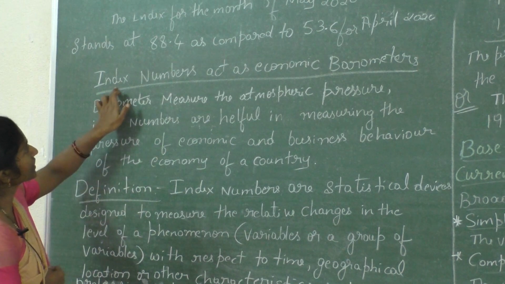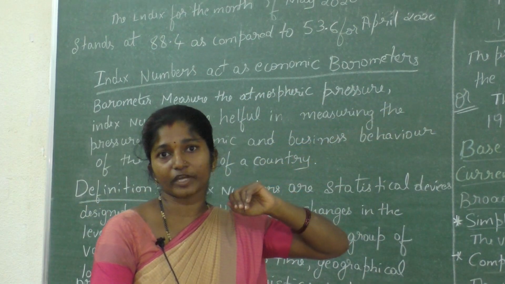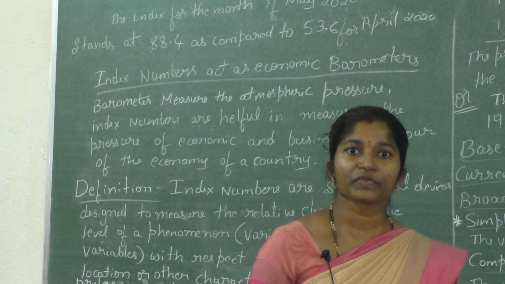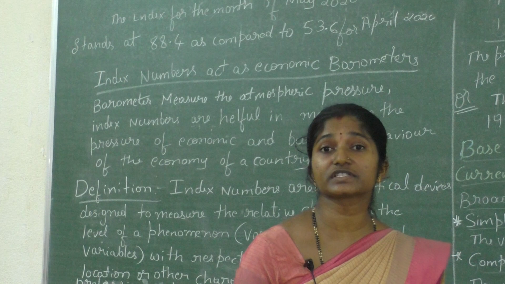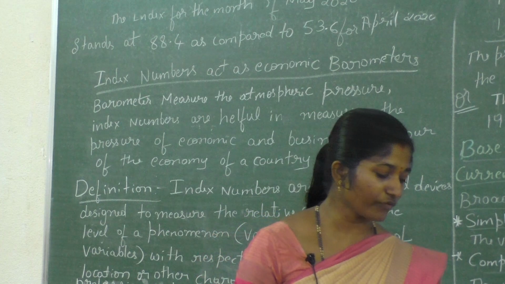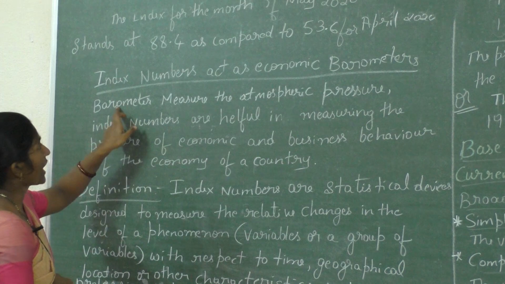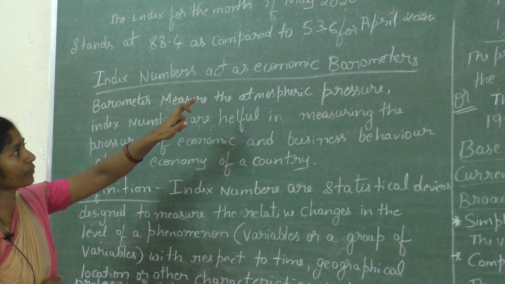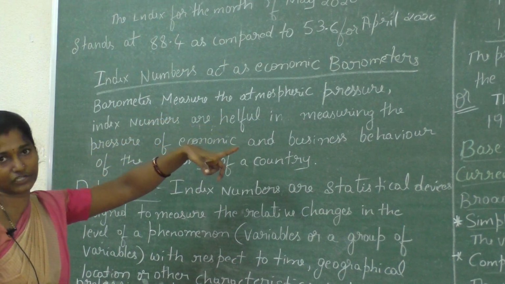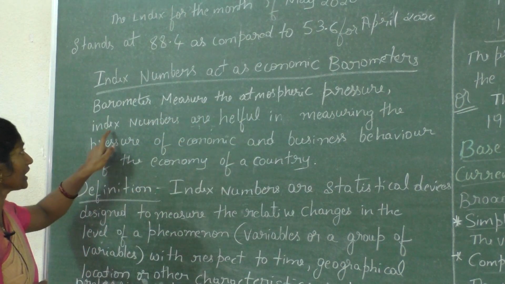So I have written that the index number acts as an economic barometer. The index number measures the pulse of the economy and acts as a barometer to find the variations in the economic conditions of a country. A barometer measures atmospheric pressure; in the same way, the index number measures the economy.